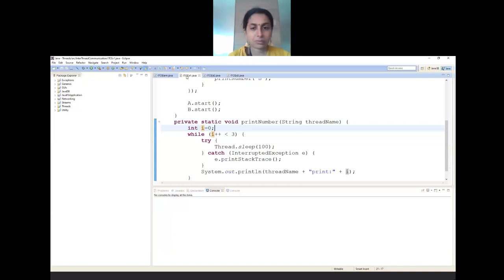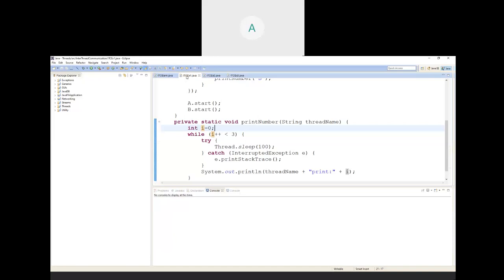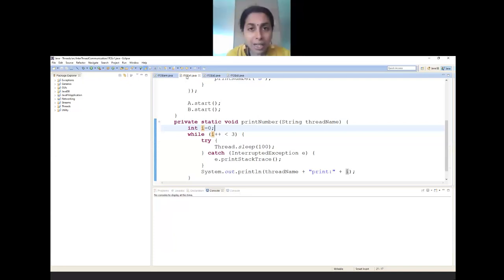I'll repeat the question if you want. You have a balance of 1000 rupees in your bank, but you are trying to withdraw 3000 rupees. So can you withdraw? First of all, if it allows you to withdraw, your banking system collapses. You have to avoid that. How do you do that?